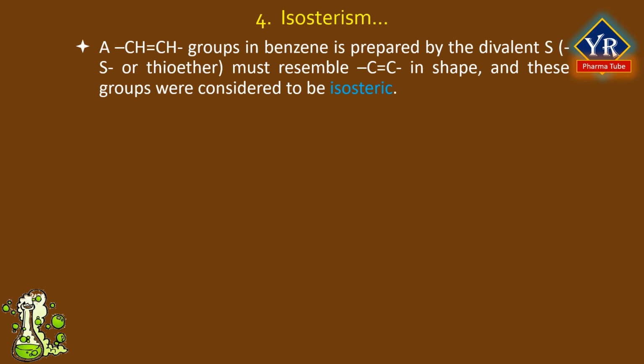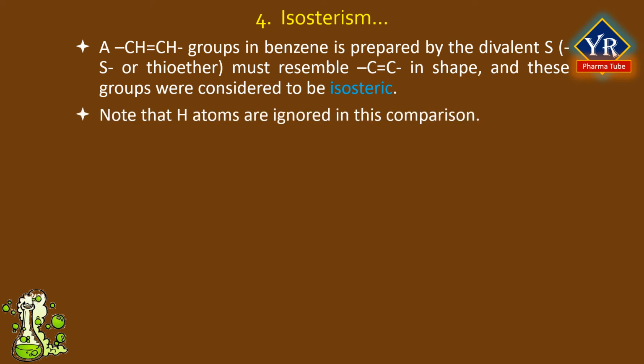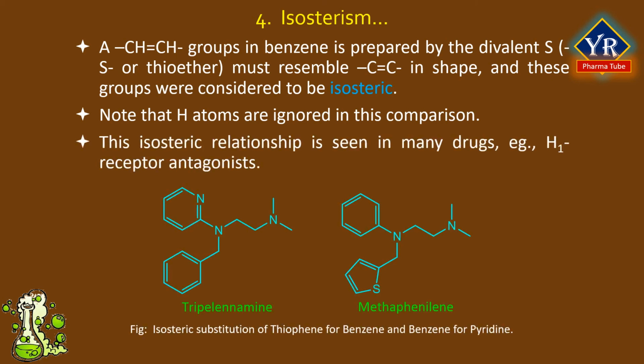A CH=CH group in benzene is replaced by a divalent sulfur in thiophene, and a CH= is replaced by the trivalent nitrogen to give pyridine. The physical properties of benzene and thiophene are very similar. Therefore, it can be concluded that divalent sulfur must resemble C=C in shape, and these groups were considered to be isosteric. Note that hydrogen atoms are ignored in this comparison. This isosteric relationship is seen in many drugs, for example, H1 receptor antagonists.